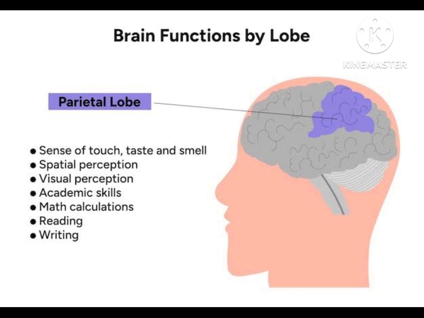Now, parietal lobe is extremely important for touch, taste, smell, spatial perception. It means the body movements, limb position, awareness. It is very important for academic skills. It is very important for math calculation. So, something that is very much related to your academics, your reading, your writing, your senses. That's why parietal lobe is extremely important after frontal lobe, right?